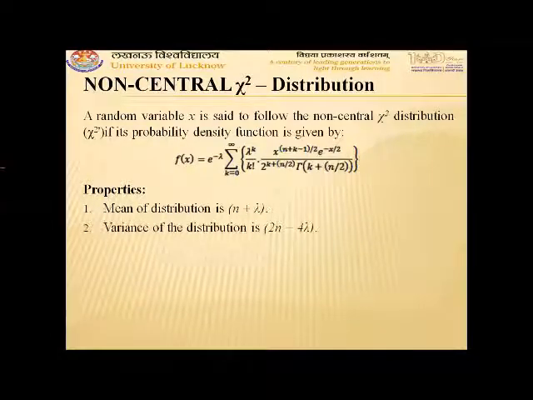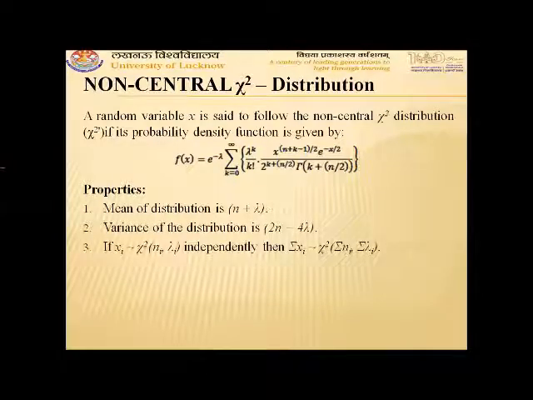The variance of the distribution is 2n plus 4 lambda. If xi follow chi-square with ni degrees of freedom and non-centrality parameter lambda i, and they are independently distributed, then summation xi will follow non-central chi-square distribution with summation ni degrees of freedom and summation lambda i as the non-centrality parameter.